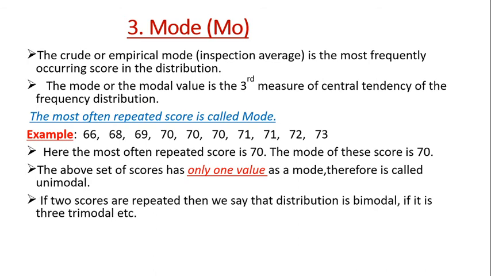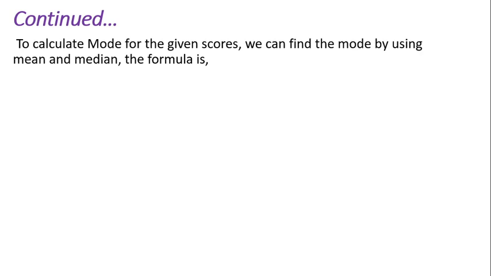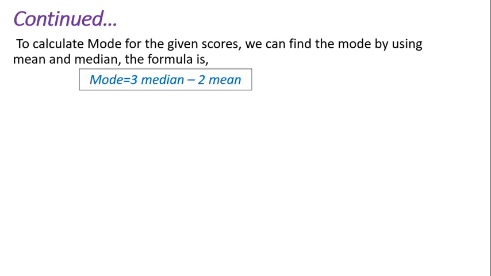If 2 scores are repeated, then we say the distribution is bimodal. If it is 3, trimodal, and so on. Here 6 is also repeated, and 10 is also repeated. Therefore, 6 and 10 are the modes, and it is called bimodal. So how can we calculate the mode? For ungrouped data like that, we can identify the mode directly.